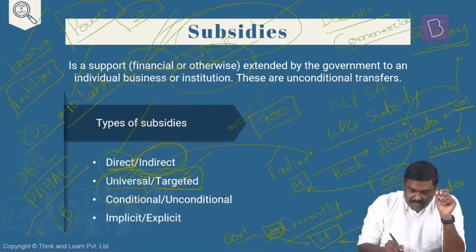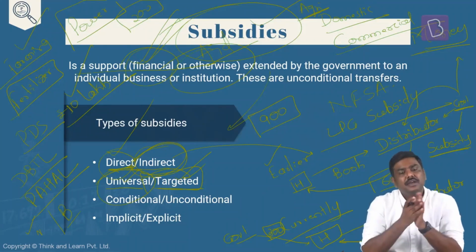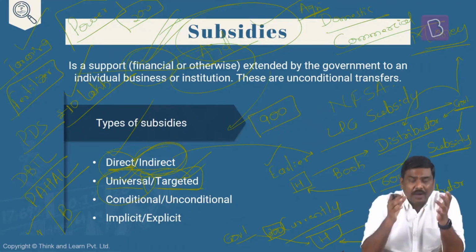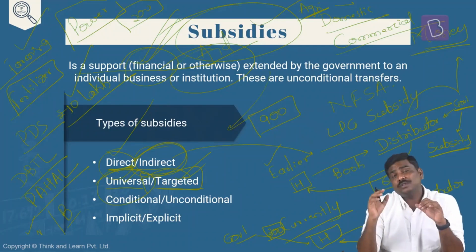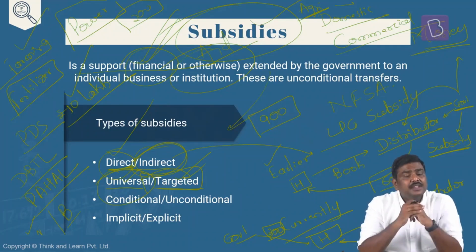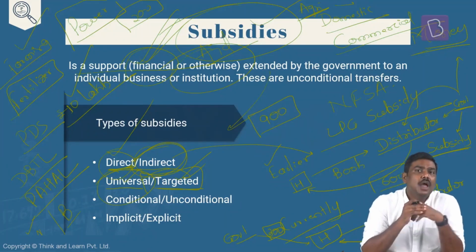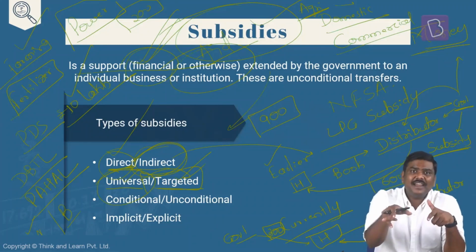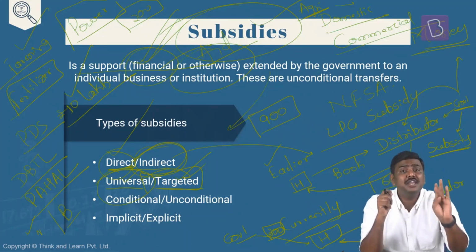Let me give you an example here. In case of agriculture sector, generally what we see is the discoms, that is the distribution companies, will supply the electricity either at very, very subsidized prices or at free of cost. As a result of this, what will happen? One, the subsidy burden of the government will be very high. We have mentioned this already. Now, some of you will be thinking, sir, how the subsidy burden for the government is very high here? The logic here is a distribution company will supply the electricity for agriculture sector and take the bill for it and submit it to government. And the state government has to pay for this particular electricity bill because the state government has decided that the electricity has to be supplied either at very cheap rates or at a zero rate to the agriculture sector.